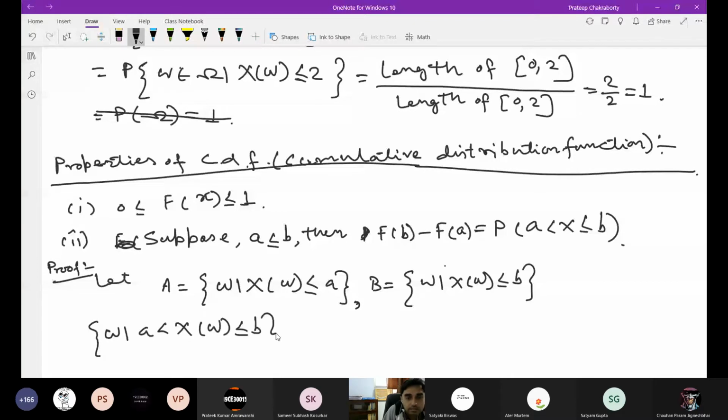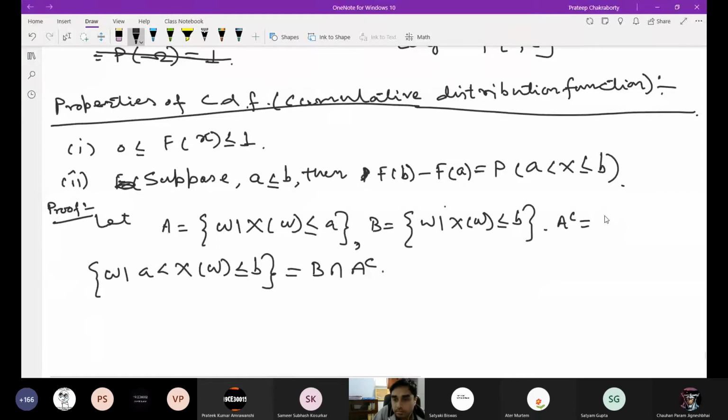What is this? This is B intersection A complement. Right? Because what is A complement? A complement is nothing but omega such that x omega greater than a. So this is nothing but B intersection A complement.